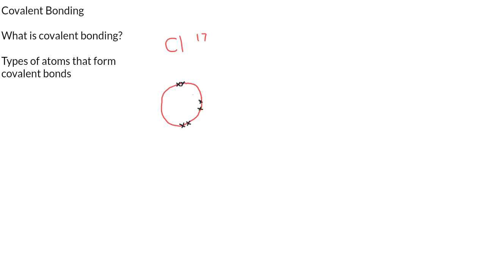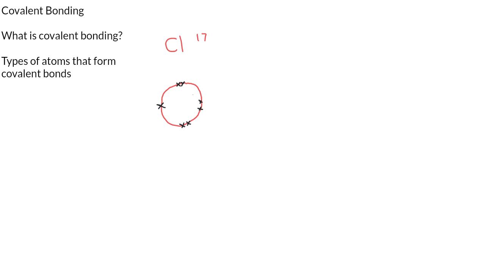Now, how many electrons does chlorine need to become stable? Yes, it needs 1 extra electron to attain stability.